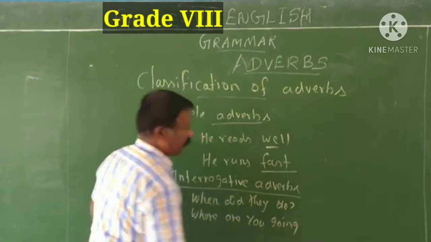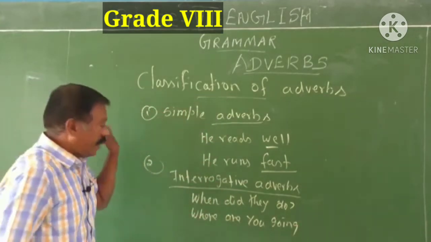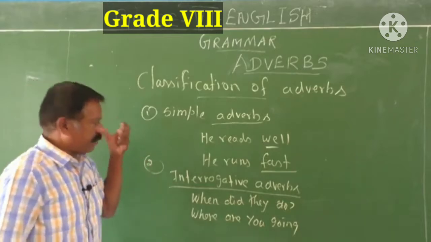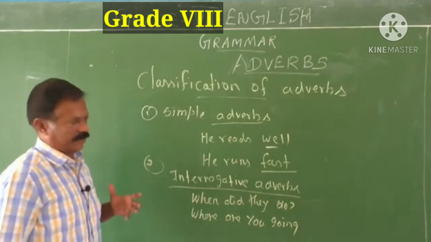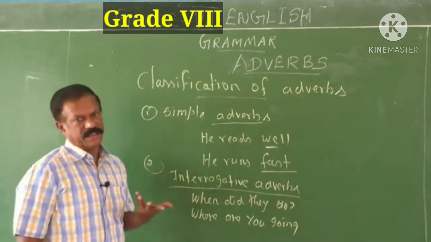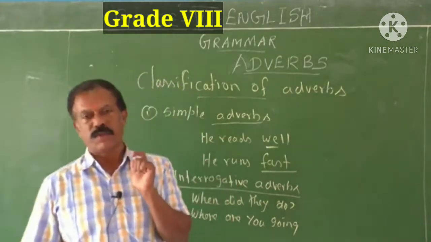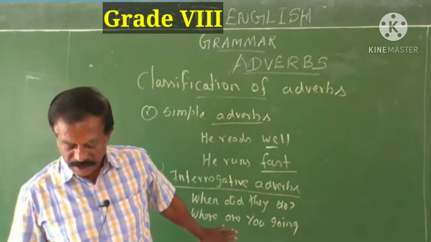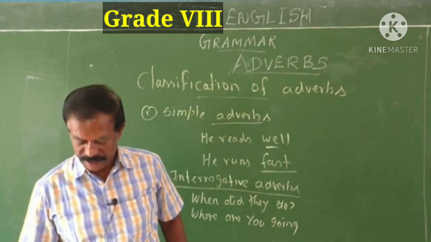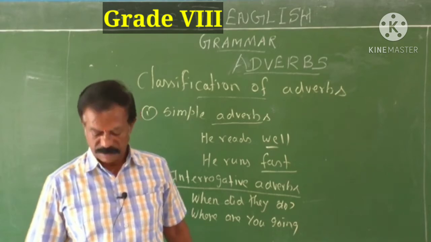So I will explain everything in detail when we see the kinds of adverbs. I will give you more and more examples. Now you just learn interrogative adverbs. Interrogative adverbs are those adverbs which help us to frame questions. Interrogation is nothing but framing questions. I hope all of you know that. So they are called interrogative adverbs. An interrogative adverb is used to ask a question as well as it modifies some words.